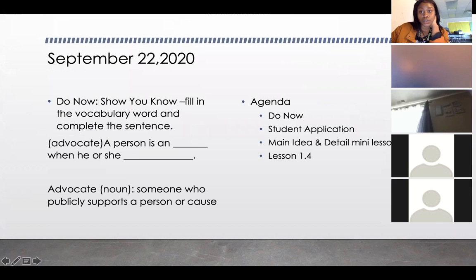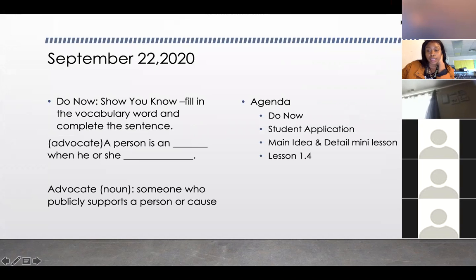So you're going to fill in the first blank with our academic vocabulary word, and then you're going to complete the sentence. So a person is an advocate when he or she, and you're going to complete that sentence.